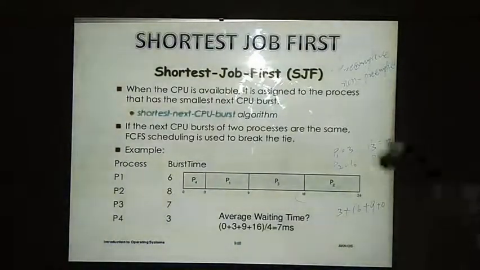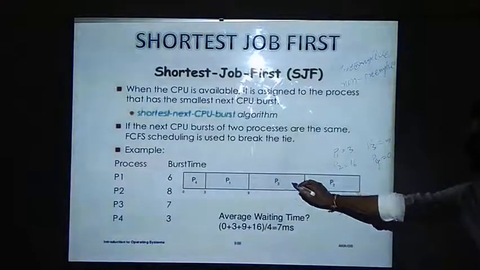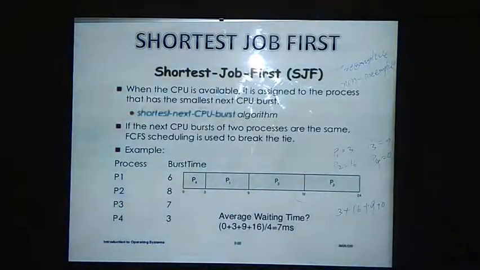But in case of non-preemptive, we will give the CPU to this particular process until it completes its execution. We won't go for the next process in non-preemptive scheduling. This is how we will be using SJF.